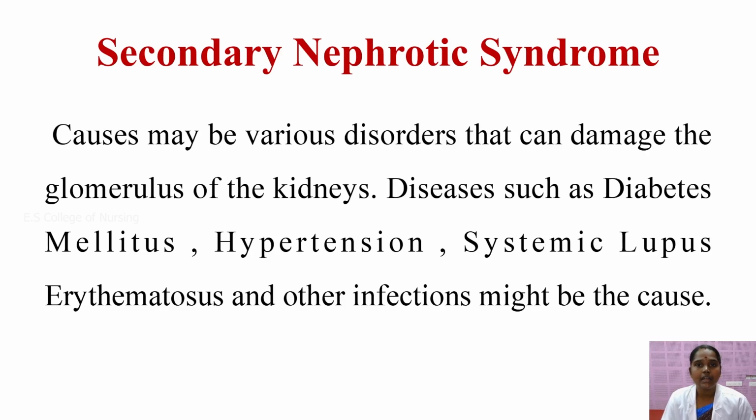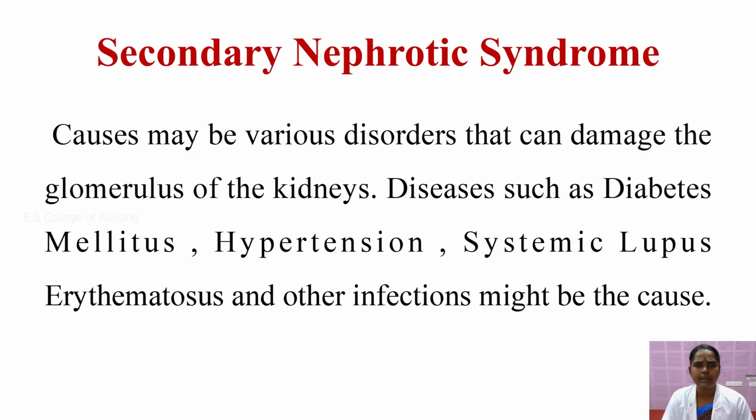In secondary nephrotic syndrome, the causes may be various disorders that can damage the glomeruli of the kidney. It is not directly caused by nephrotic syndrome itself; other diseases may damage the glomeruli. Diseases such as diabetes mellitus, hypertension, systemic lupus erythematosus and other infections may affect the glomeruli and thereby the kidney.